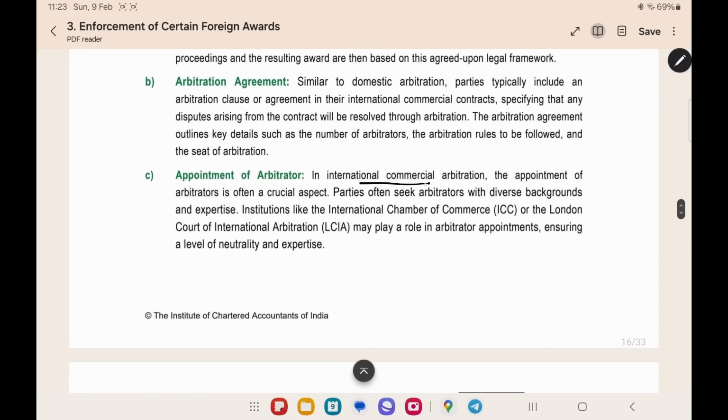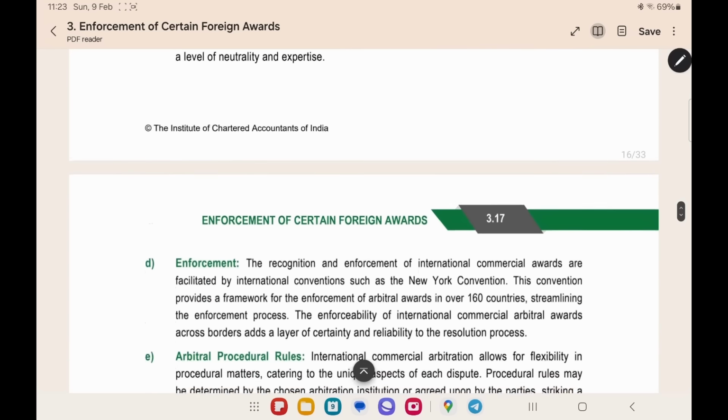In an international commercial arbitration, they will appoint the arbitrator by choosing an institution. This is a very important step. Since it is an international arbitration, they have to appoint a proper arbitrator. He should be independent, impartial. He should have the expertise in the field. Now they will go to an arbitral institution for selecting proper arbitrators.